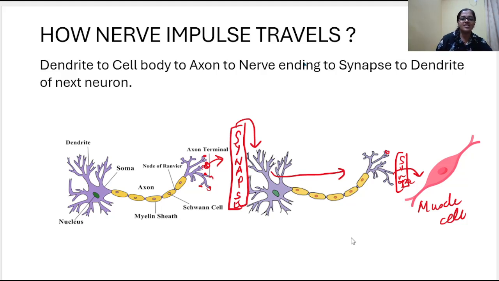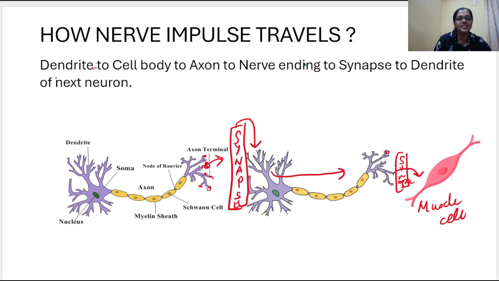The way it is being sent is from dendrite to cell body, from cell body to axon, from axon to nerve ending, and finally from nerve ending to synaptic junction, and from synaptic junction to the next dendrite of the next neuron. So like that it will pass in a very quick manner, and the message keeps transferring until it reaches the muscle fiber. So I have mentioned here how the nerve impulse travels.